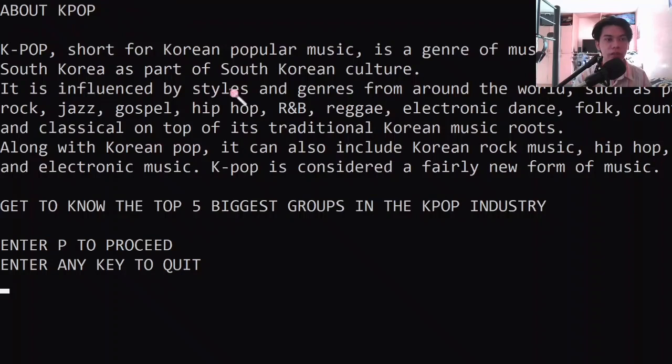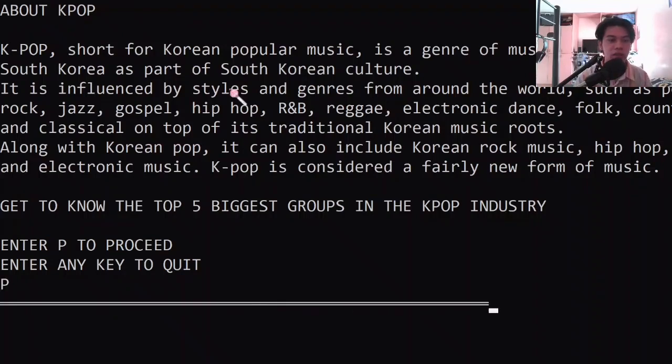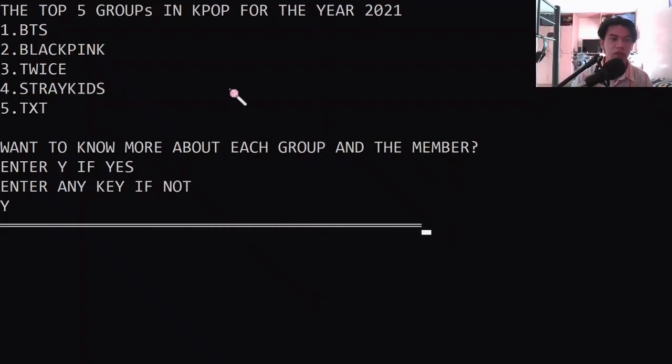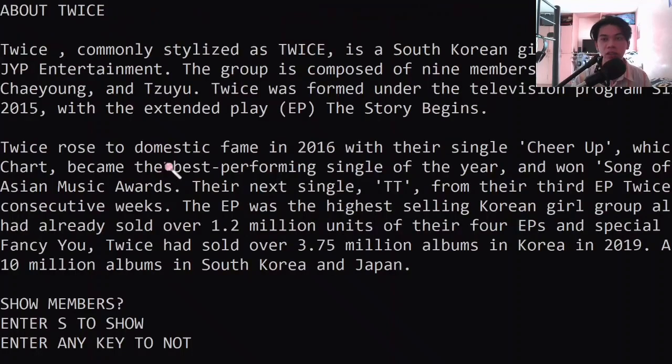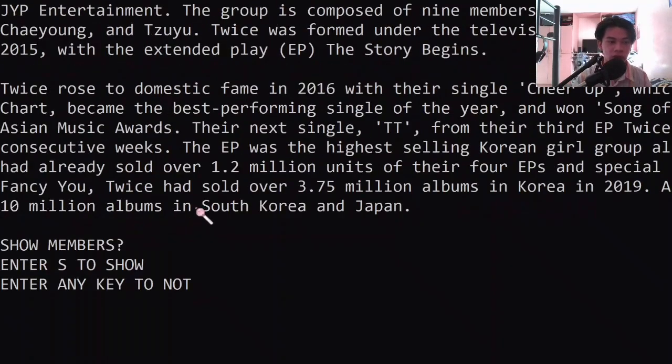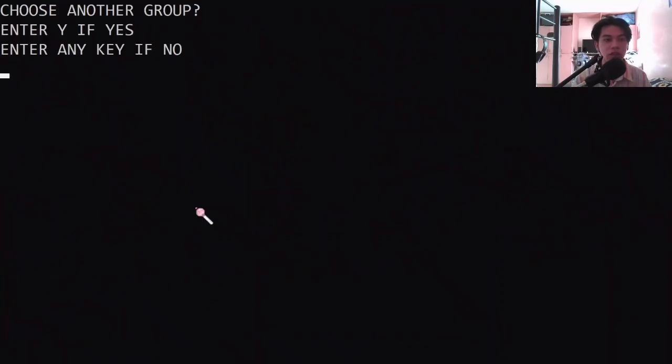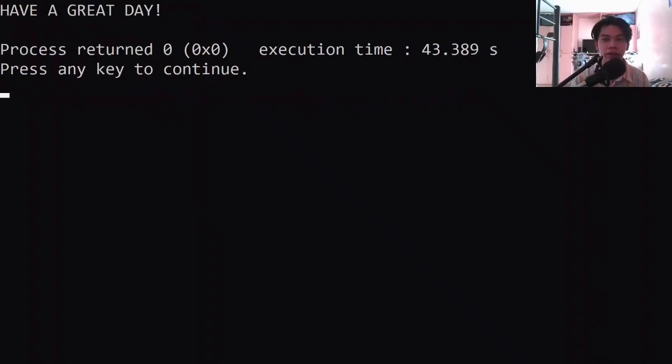And I forgot to explain the strings to you. So here, after I enter the number, for example again I entered 2, it will get to know Twice. So that's the function of why I made a string for the top 5 K-pop artists. So again, if I don't want to show the members, I enter no, then it will ask the user to choose another group. So if no, then have a great day.